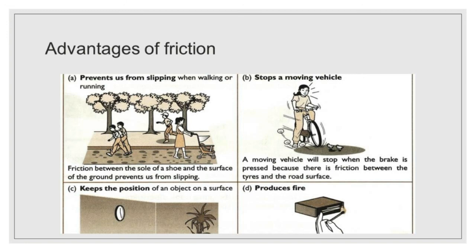And friction between the sole of a shoe and the surface of the ground prevents us from slipping. A moving vehicle will stop when the brake is pressed because there is friction between the tires and the road surface. It keeps the position of an object like a clock, and it produces fire when we try to light a matchstick.